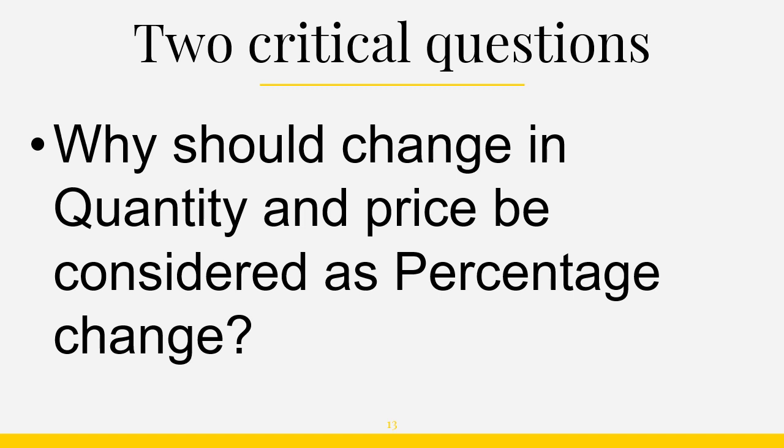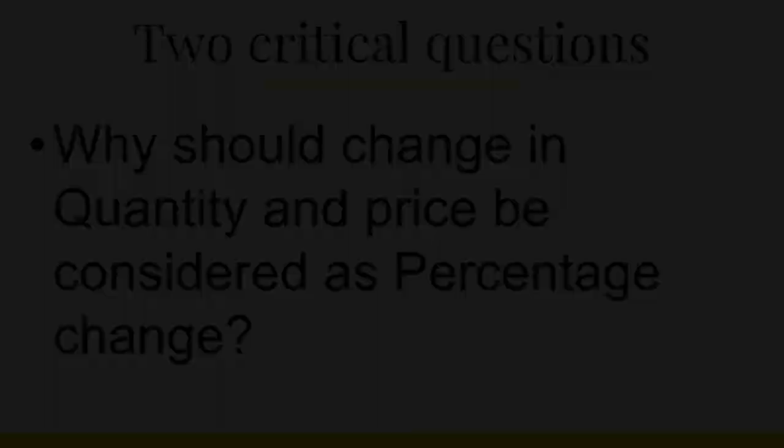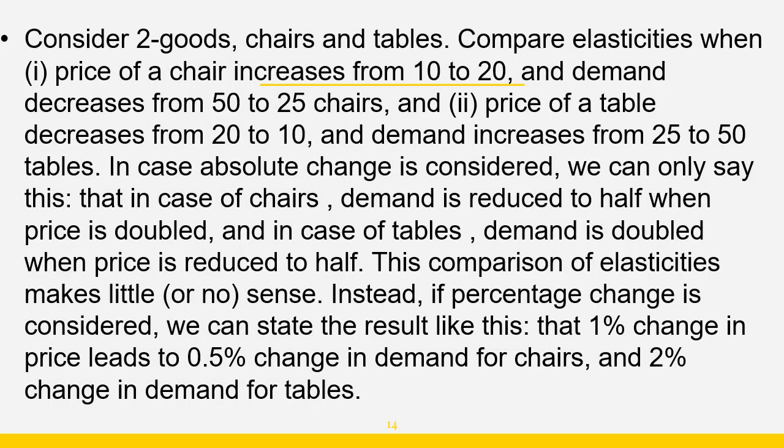So now there are two critical questions that arise. The first one is, why should change in quantity and price be considered as percentage change? Means, why do we only consider percentage change? Why don't we take absolute change? The reason is, I will explain with the help of an example.